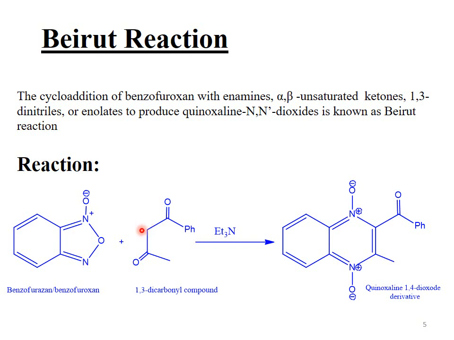This is a 1,3-dicarbonyl compound. The base will abstract the proton from the alpha carbon that is activated by two electron withdrawing groups, which are the carbonyl groups. The anion, we can say the enolate of the 1,3-dicarbonyl compound, will attack at the quaternary nitrogen and the ring opens toward the oxygen. After cyclization, it gives us the quinoxaline 1,4-dioxide derivative.